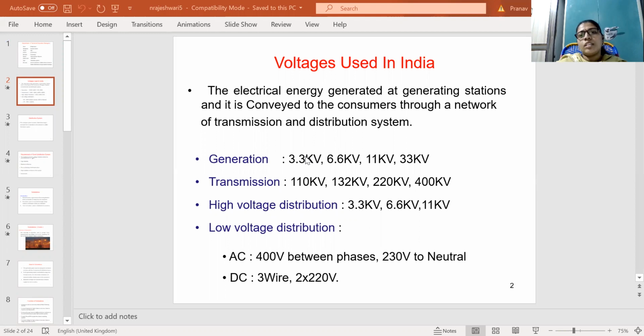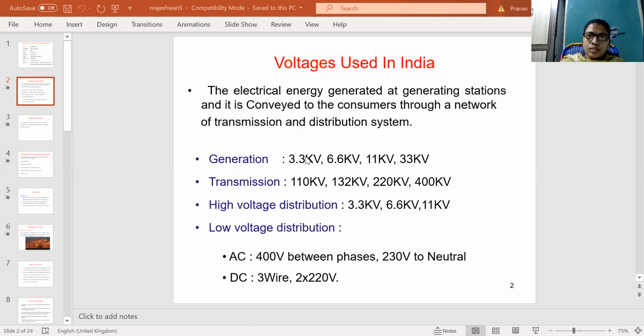First, a generator generates the voltage at generating stations. The generating station supplies the electrical energy to the transmission lines. Transmission means that power is transferred from the generating stations to the load centers or substations.